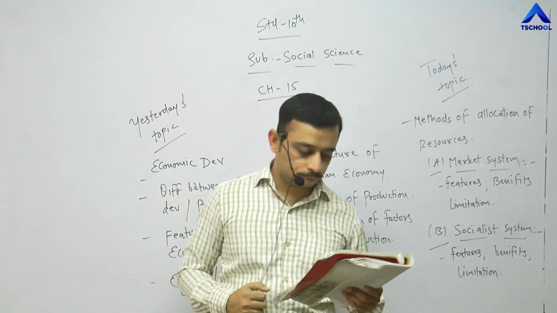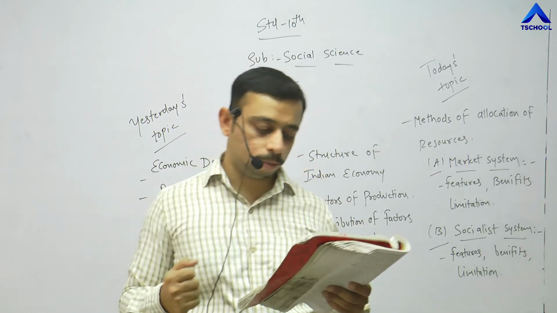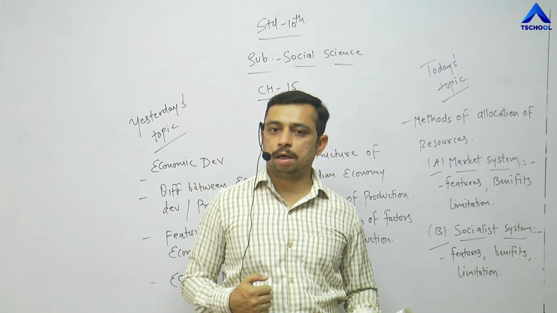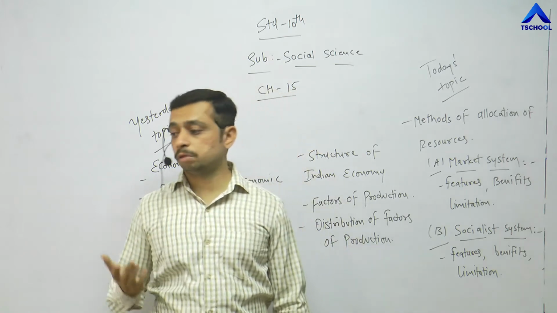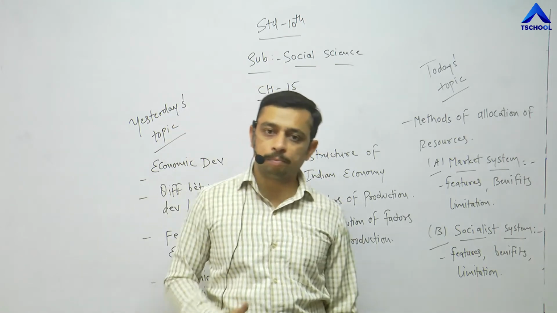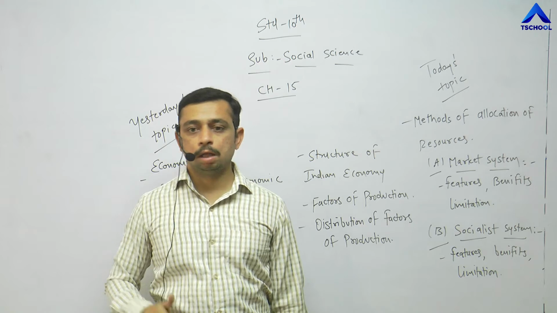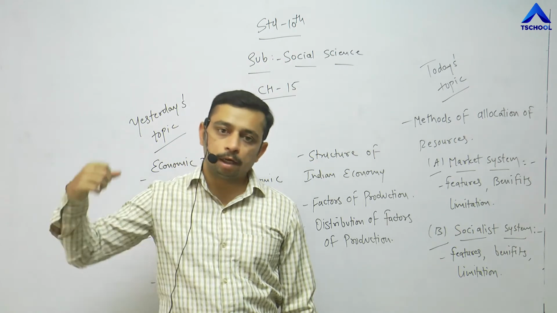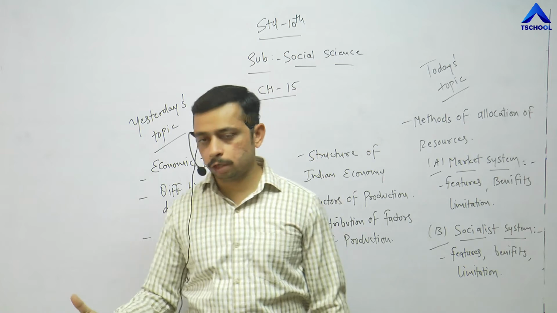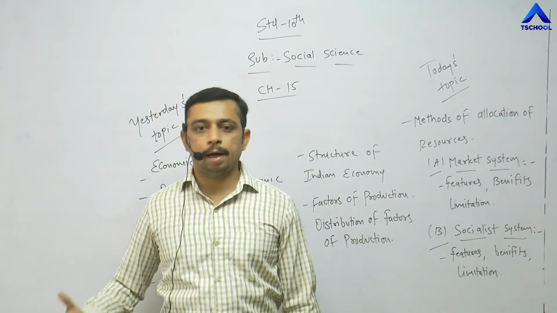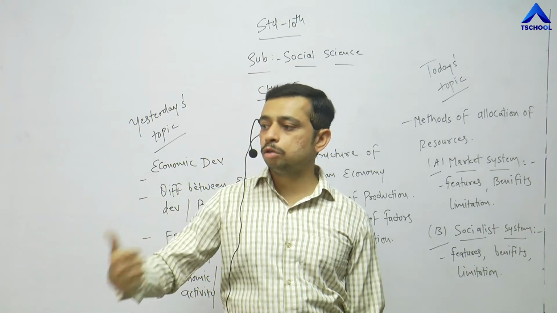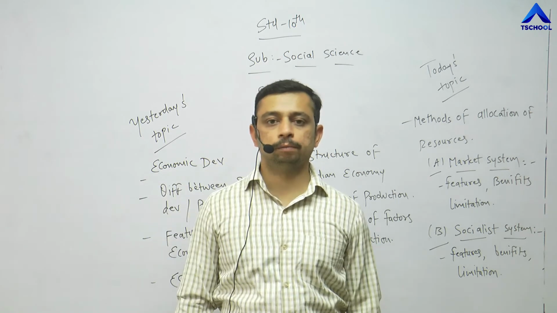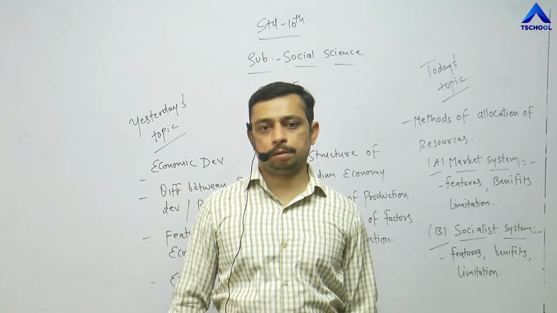Next, point number 5. There is a fear of monopoly, economic instability, exploitation of laborers, etc. If one product is so successful in the market, people are always going to buy that product. They are not going to look at the other products available in the market. So that is again a loss of resources, loss of qualitative products, loss for the company, and loss even for the laborers who are making good products which are sitting idle in the market. No one is looking at those products. That is again a limitation.